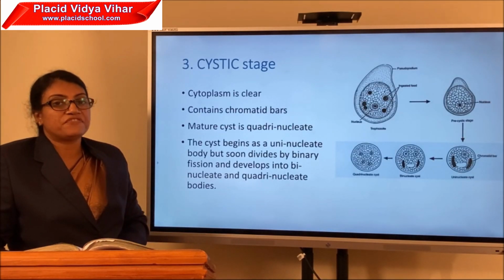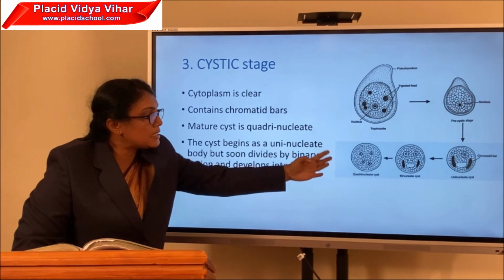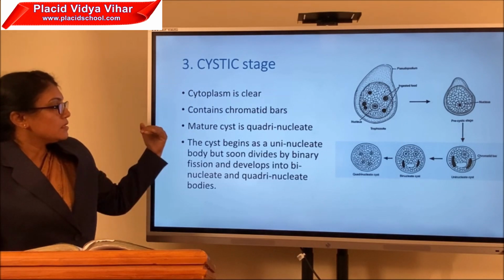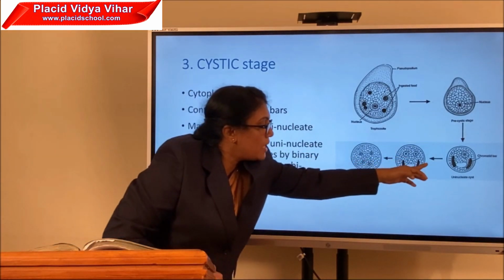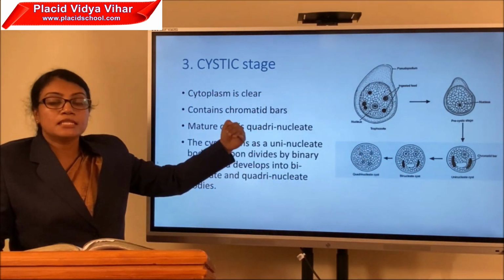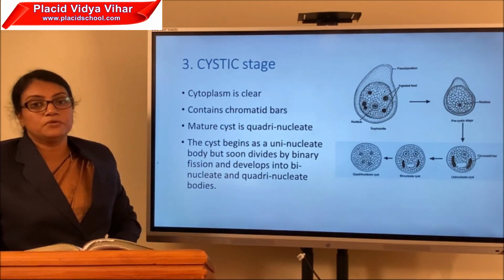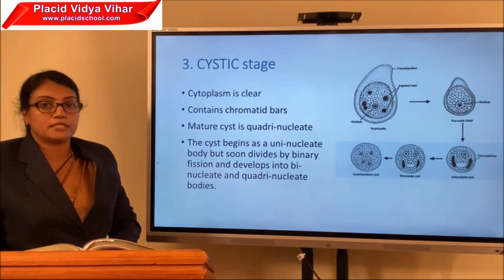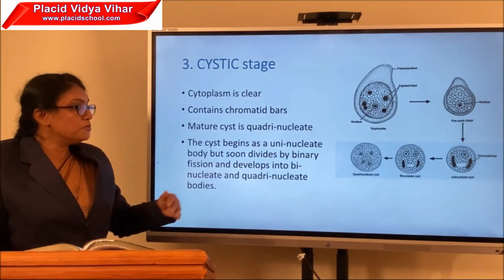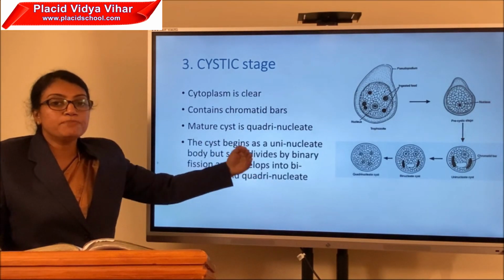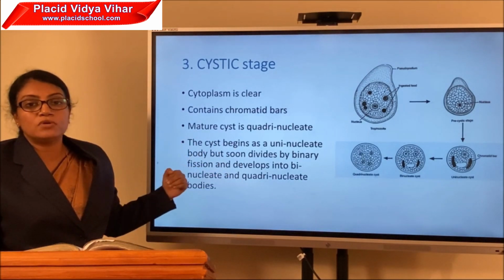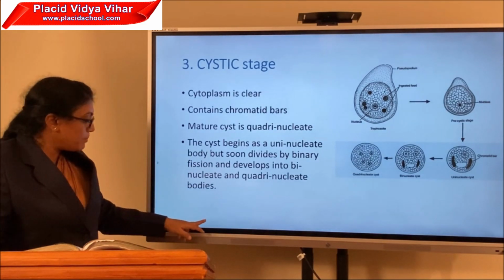You can have a look at the cystic stage of the amoeba here. In the cystic stage, the cytoplasm is clear. It contains the chromatid buds. Two chromatid buds are here, and it also contains a nucleus. Initially, the cyst contains a single nucleus, that is, it is uninucleated. Soon the nucleus starts binary fission. It becomes a binucleated stage, and then the quadrinucleated stage. The quadrinucleated stage is the most infectious form of Entamoeba histolytica.